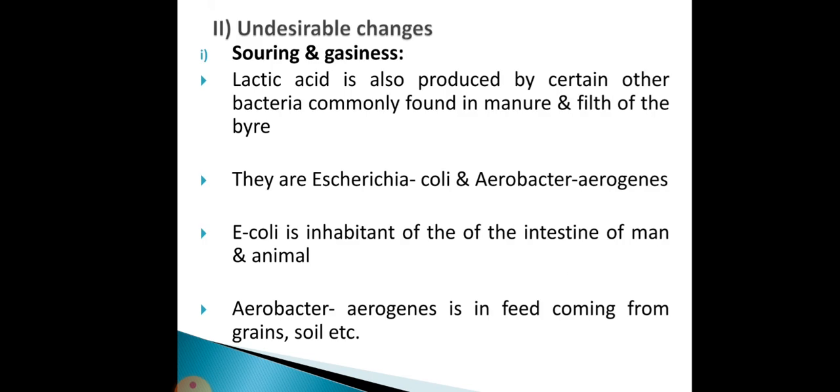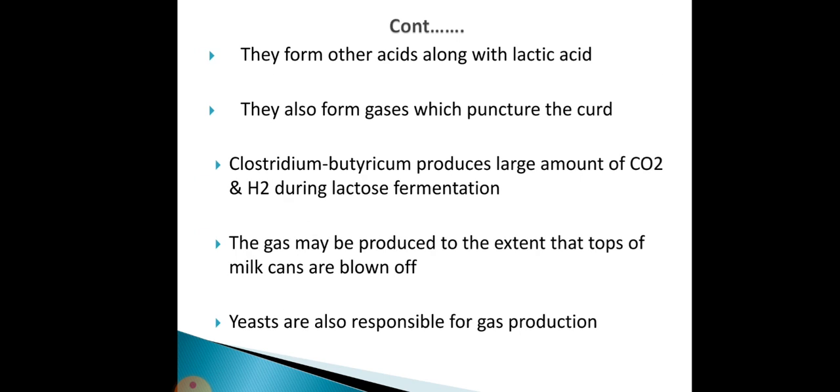Then some undesirable changes we can see, that is souring or gassiness. Lactic acid is also produced by certain other bacteria commonly found in manure and filth of the byre. These are Escherichia coli and Aerobacter aerogenes. E. coli is an inhabitant of the intestine of man and animals. Aerobacter aerogenes is found in feed coming from grains, soil, etc. They form other acids along with lactic acid. They also form gases which puncture the curd.